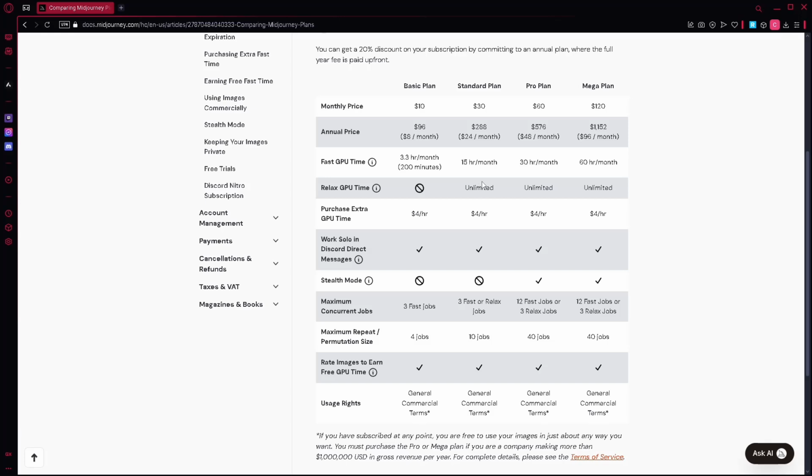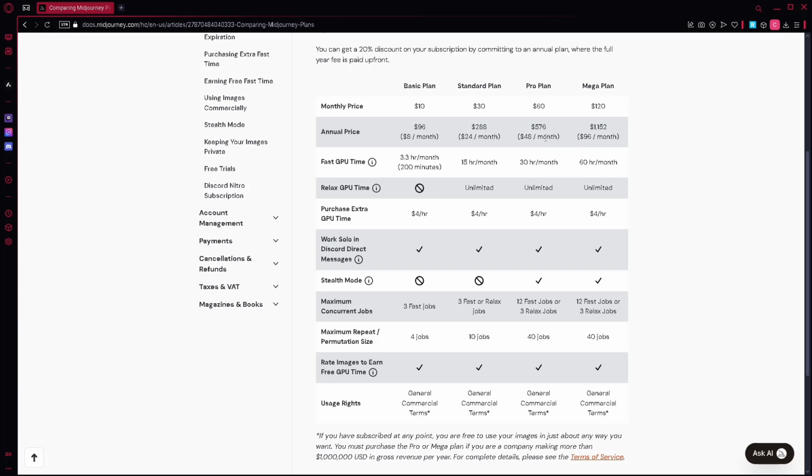So the Pro plan is designed for professionals needing privacy and higher generation capacity, starting at $60 per month and $576 annually, which is $48 a month. And then for the fast GPU time, it has 30 hours per month, with unlimited relaxed GPU time again.